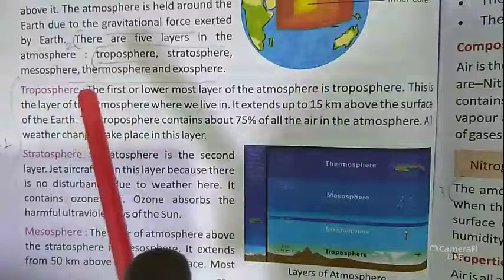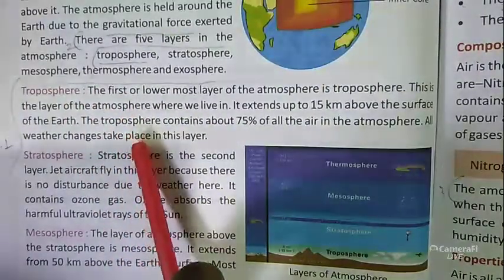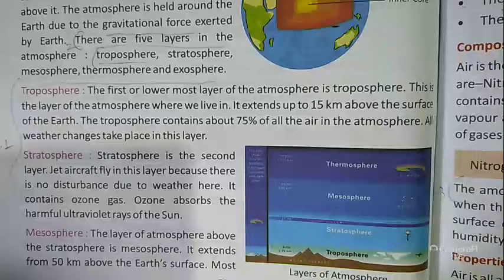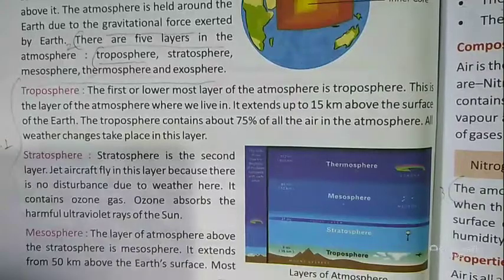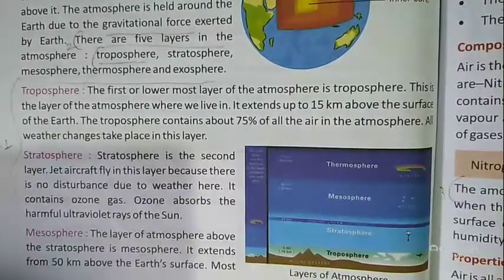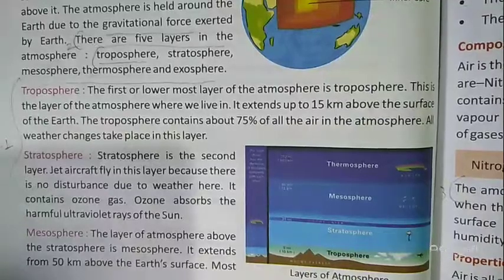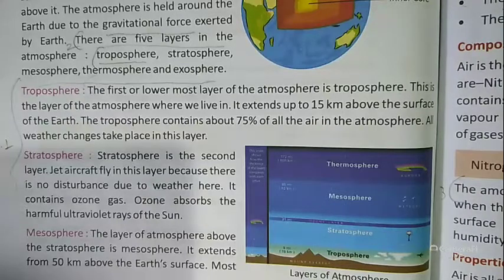It extends up to 15 km above the surface of the earth, and the troposphere contains about 75% of all the air in the atmosphere.